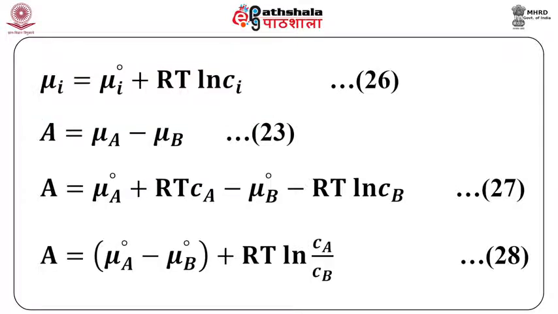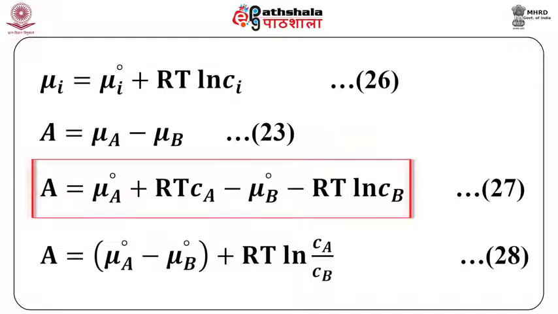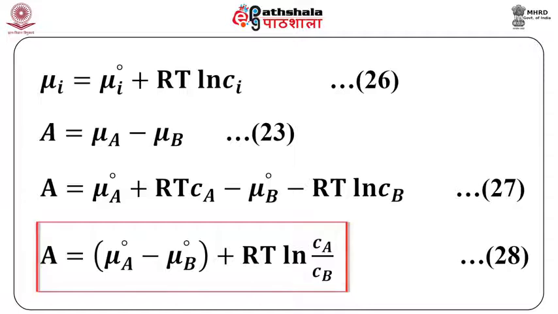Substituting this equation in 23, we have affinity A = mu A naught + RT ln Ca - mu B naught - RT ln Cb. Therefore, we have A = mu A naught - mu B naught + RT ln (Ca/Cb).